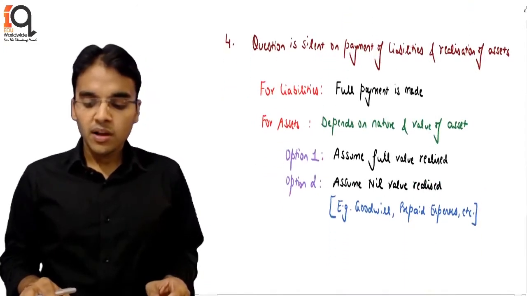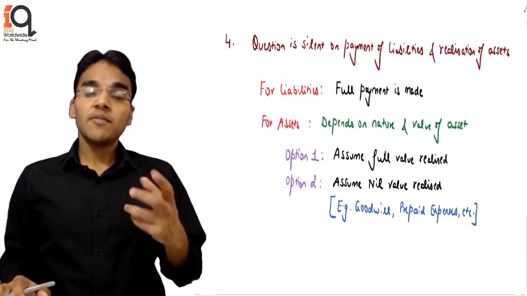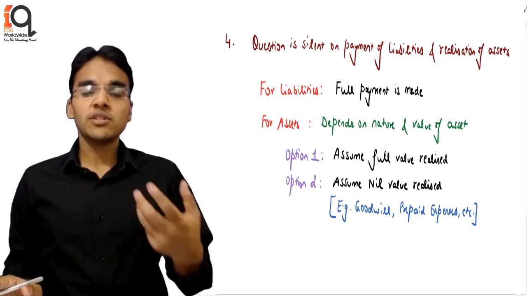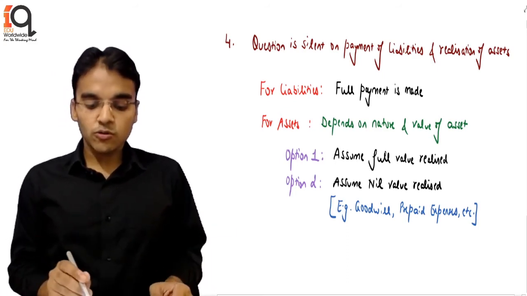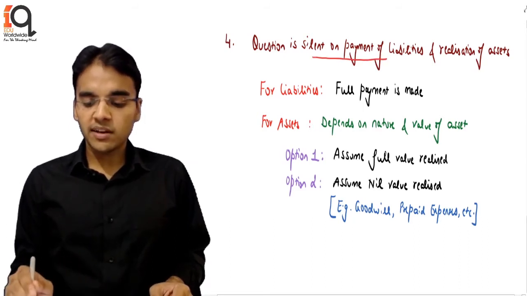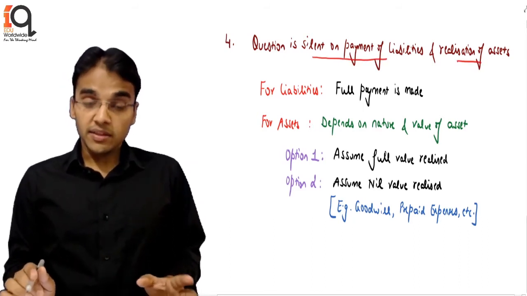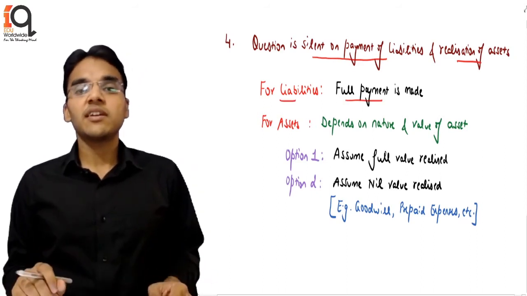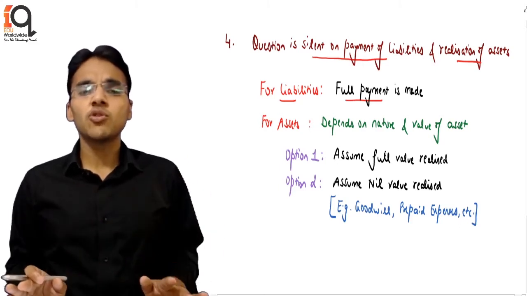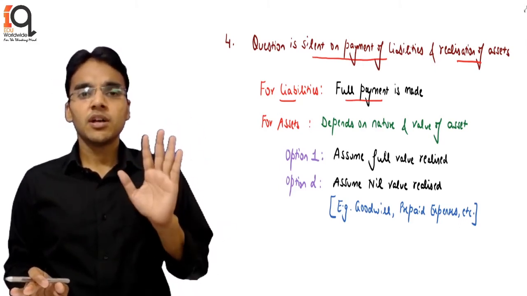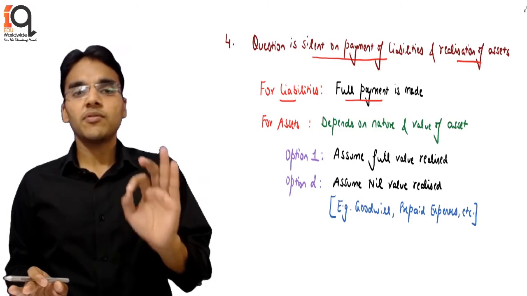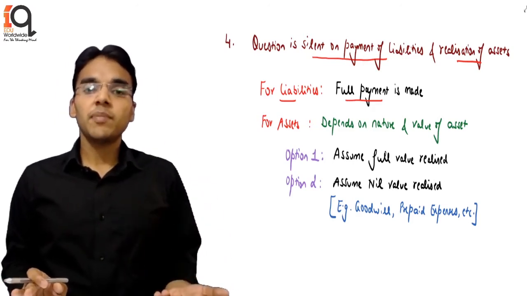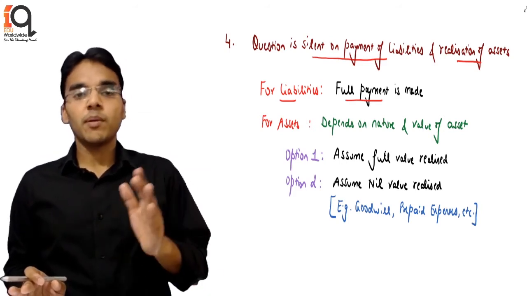Then the last point is, what if the question is silent and is not giving you, for an asset or a liability, how much is realized, how much is paid for. So if the question is silent on the payment of liabilities and realization of assets, for liabilities we pay full payment. So if let's say there is a creditor appearing of 50,000, and the question is not mentioning how much amount you have paid, we are supposed to pay 50,000, the full amount. We will not obviously assume that we have not paid any amount to the creditor. So we will assume full payment is made.